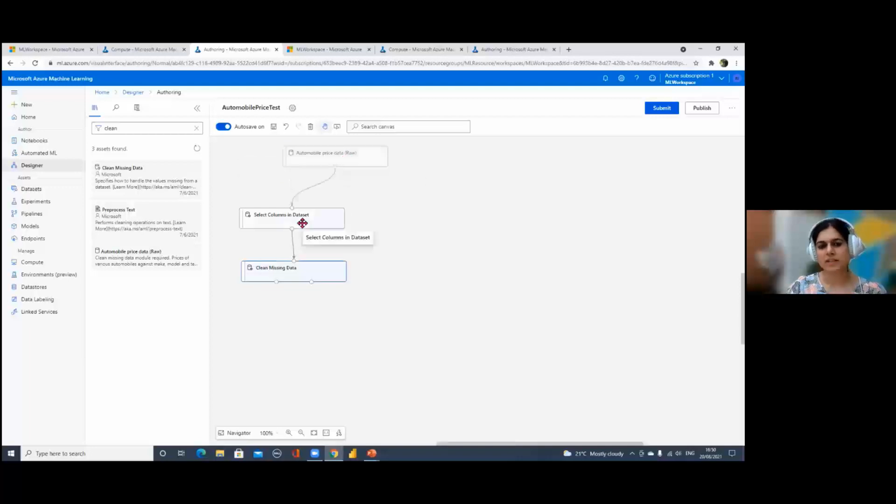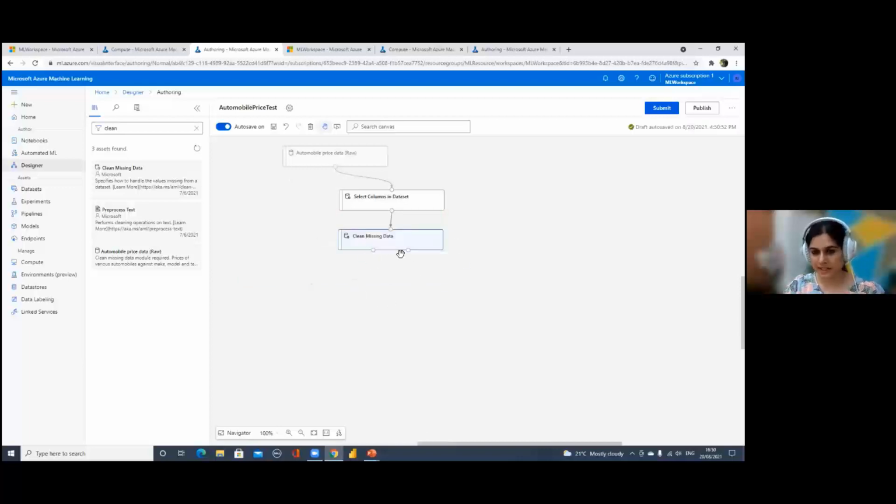So we have got a few things in place. We have got the raw data. Then we selected the columns which we want to take further down to build the model. Then we cleaned our data by ignoring a few rows which had missing values in them. Now, as I mentioned earlier, whenever we create a machine learning algorithm, we need to split our data into two sets: train data and test data. So you train your model on a certain proportion of data, and once you're happy with that, you use those results to test on a small proportion. So obviously we need to split our data into two parts, train and test.